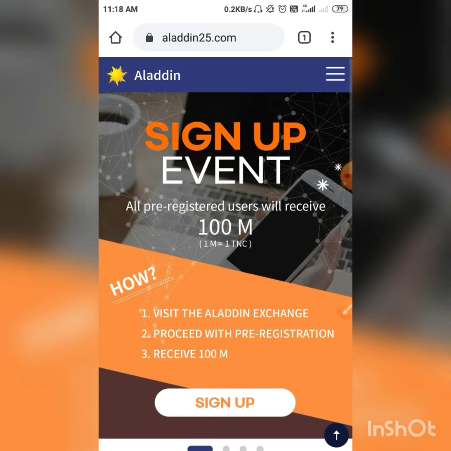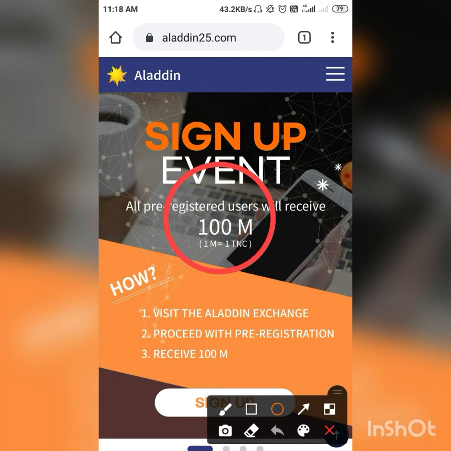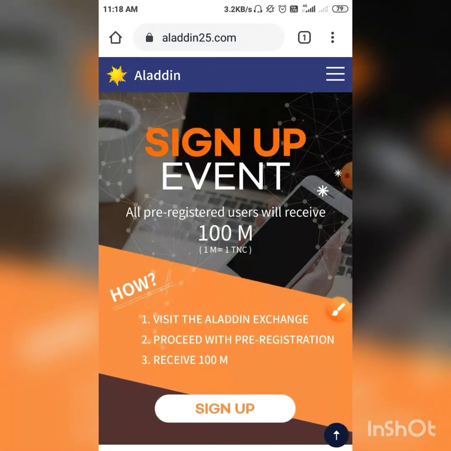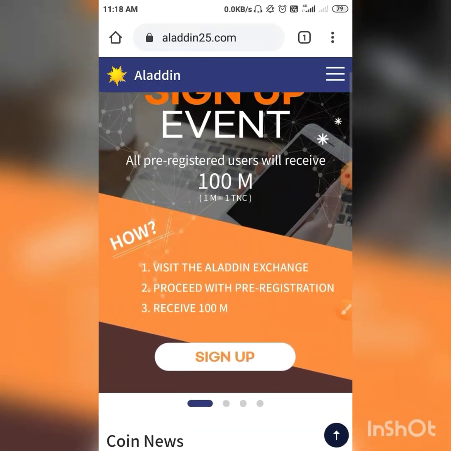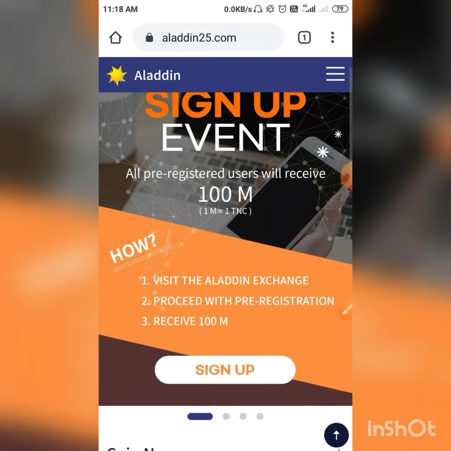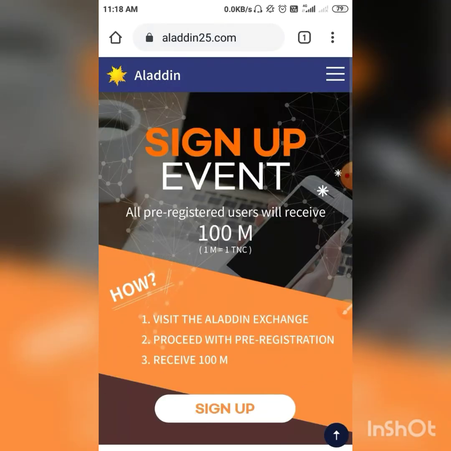So guys, you look here, this is only for pre-registration. Who registers first at Aladdin25.com can receive this 100 M. So guys, today I show you how to earn that.